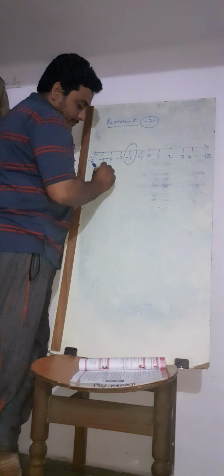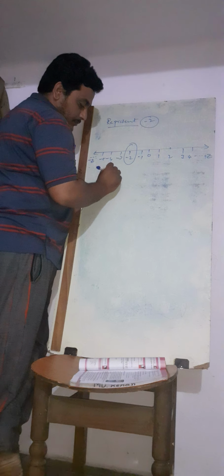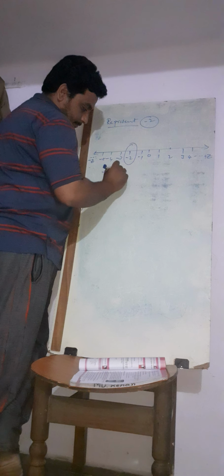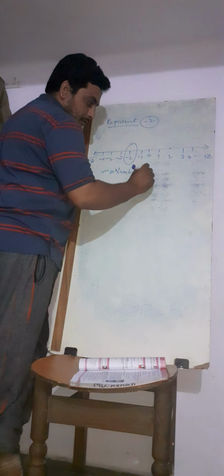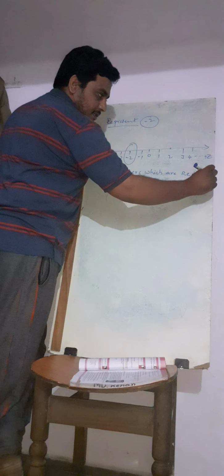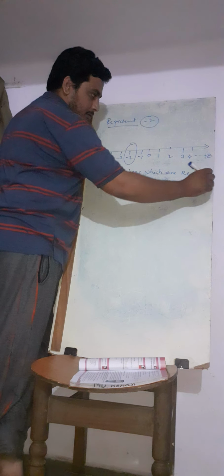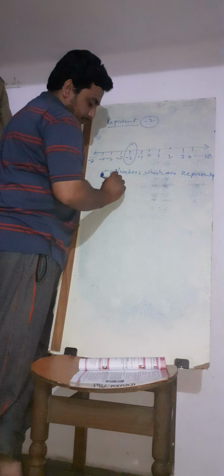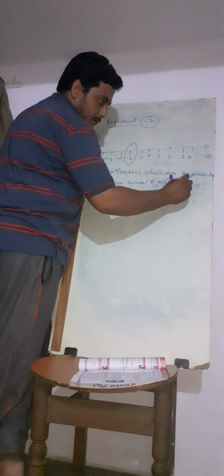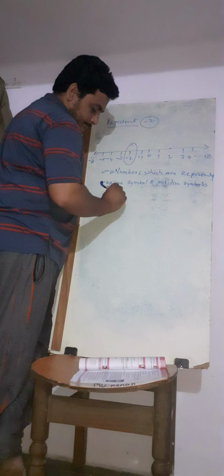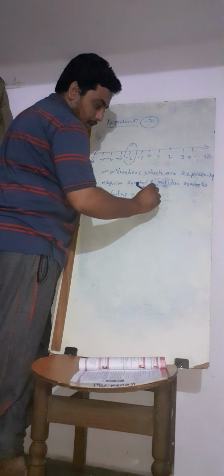Integers are numbers which are represented with a negative symbol and a positive symbol, including 0.